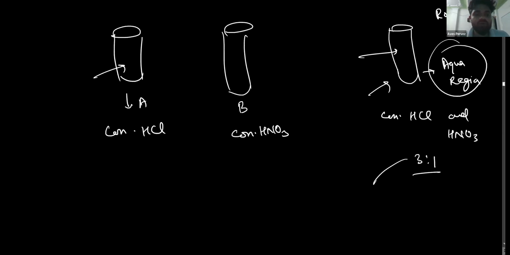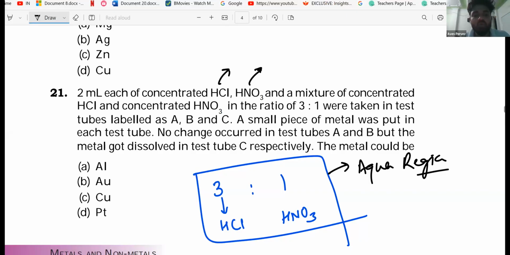So it is being asked what the metal could be. Au is gold. Write it down in the copy that the ratio of aqua regia is 3:1.